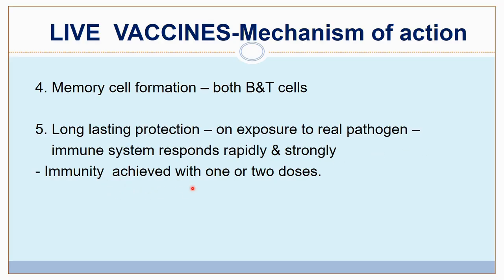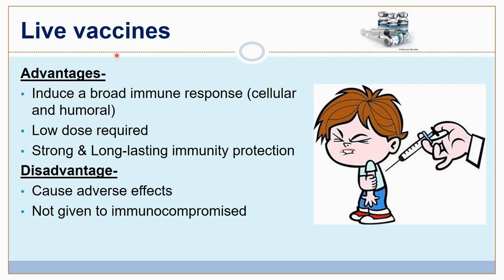Immunity is achieved with 1 or 2 doses. So in case of live vaccines, the duration of action is longer and it is strong, so just 1 or 2 doses is sufficient. Many times maybe just 1 dose is also sufficient. The advantages of live vaccine are it induces a broad immune response, both cellular and humoral. A low dose is sufficient. And it provides strong and long-lasting immunity.